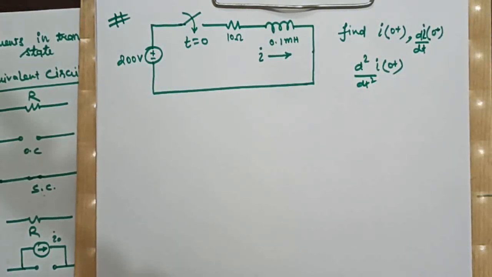Means at the time of switching, when the switch is getting closed, what will be the inductor current, what will be the rate of change of that inductor current, and what will be the second derivative of inductor current at time t equal to 0 plus.